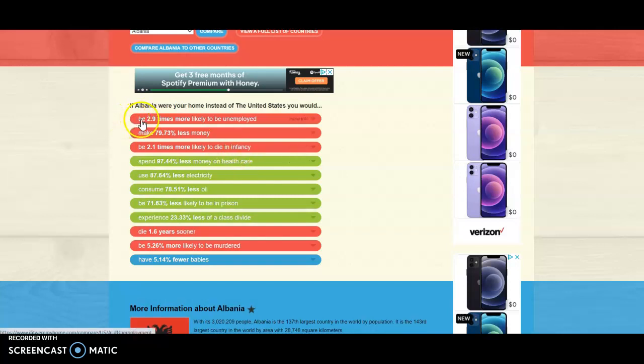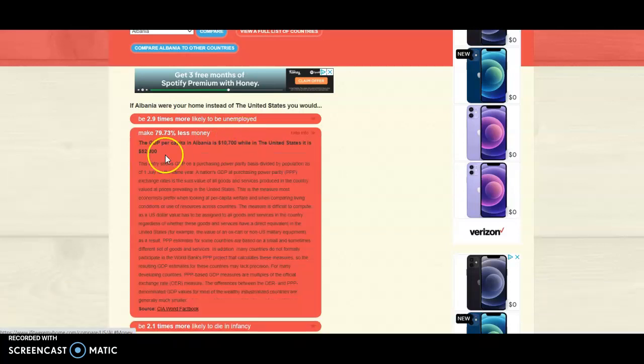So for example, in Albania, you would be 2 times more likely to be unemployed. So almost 3 times as likely to be unemployed if you lived in Albania as opposed to living in the United States. You would also make almost 80% less money, 79.73% less money. Now you can click on these bars and it'll bring up all sorts of information. This shows the GDP in Albania and the GDP in the United States, and clearly it's a lot different there.